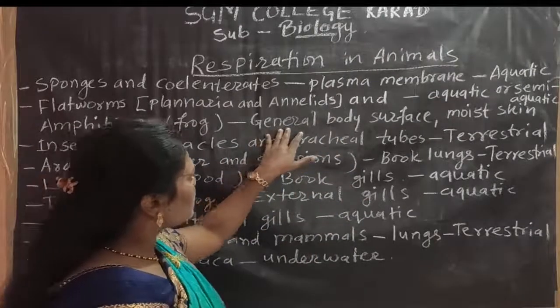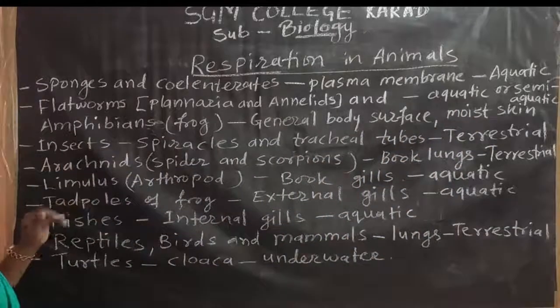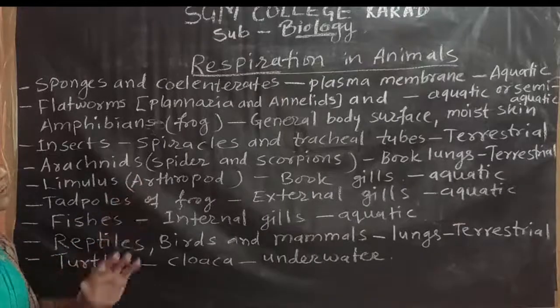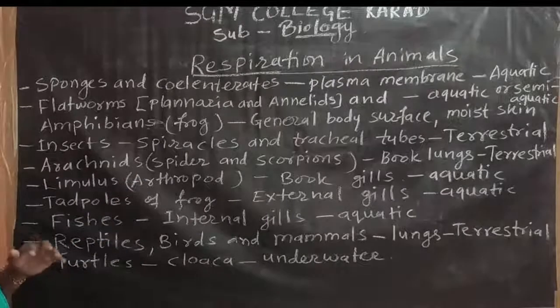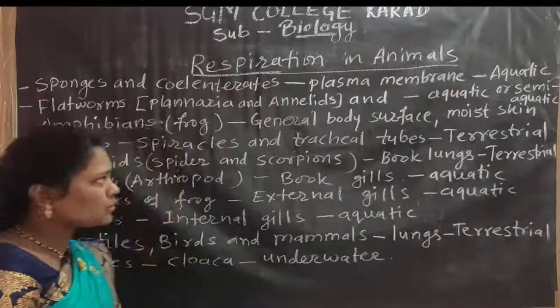So this particular type of animal has these respiratory organs, the general body surface and moist skin. With the help of this respiratory organ they perform the respiration process.